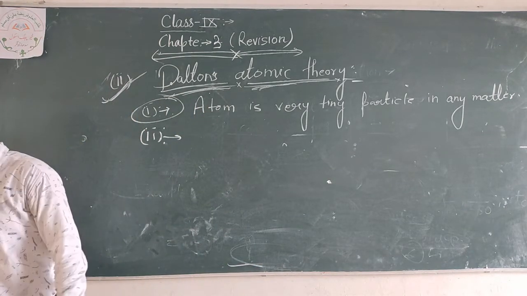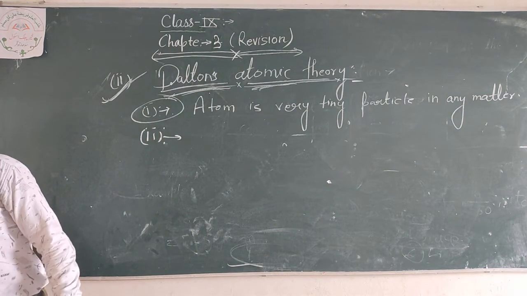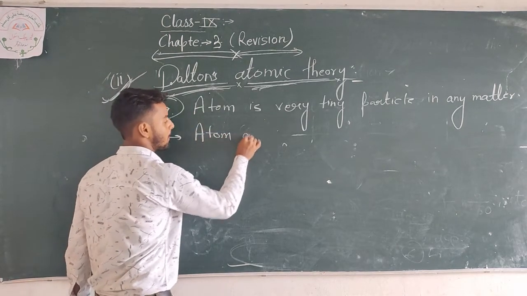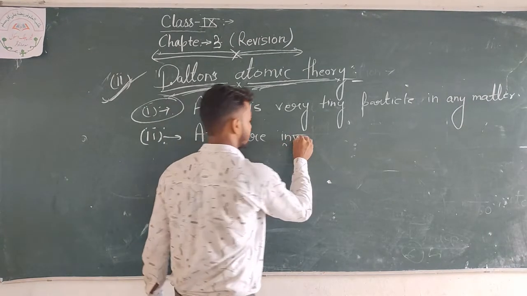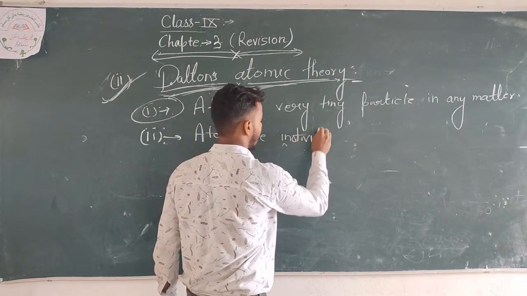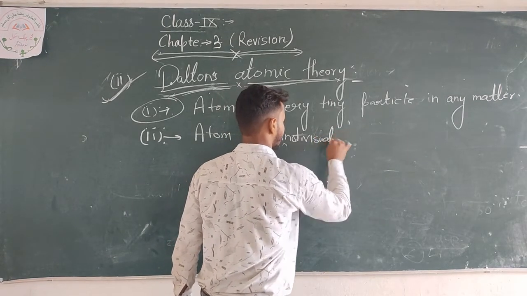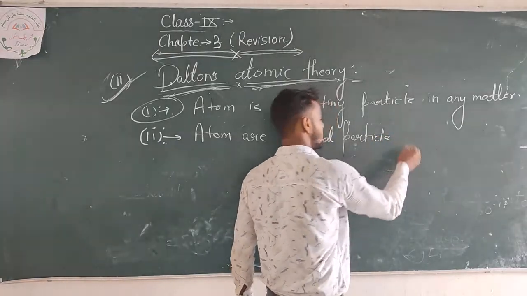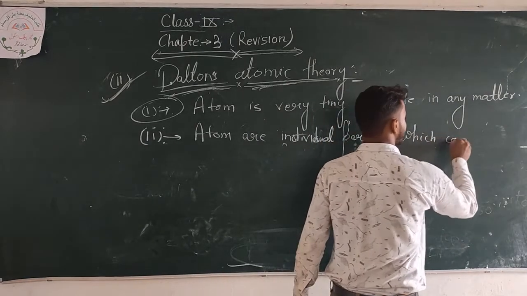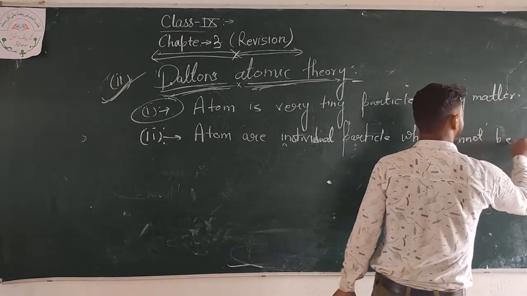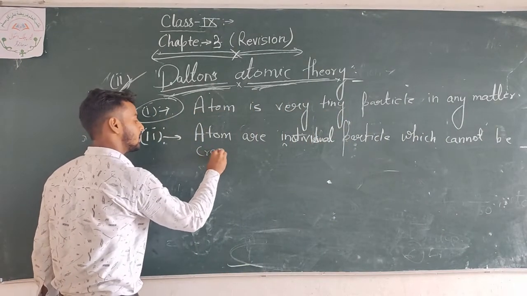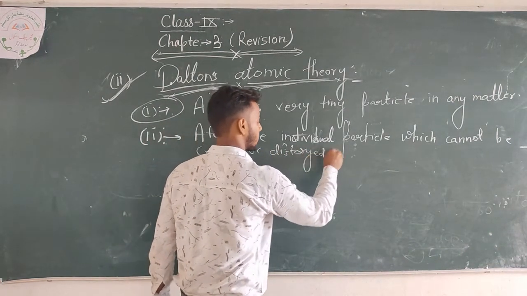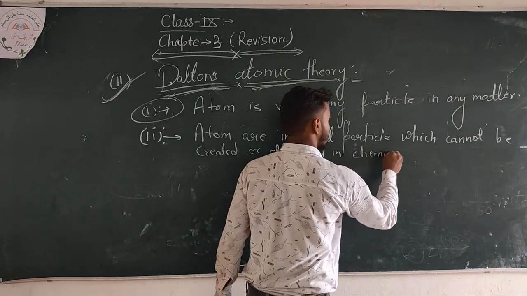The second theory of Dalton is that atoms are indivisible particles which cannot be created or destroyed in a chemical reaction.